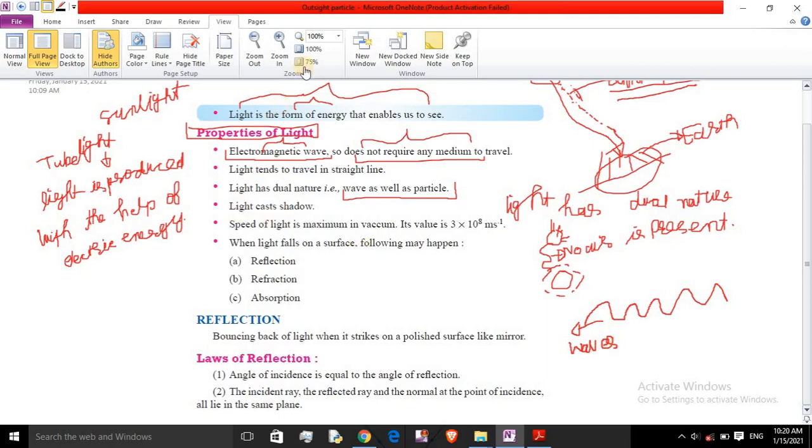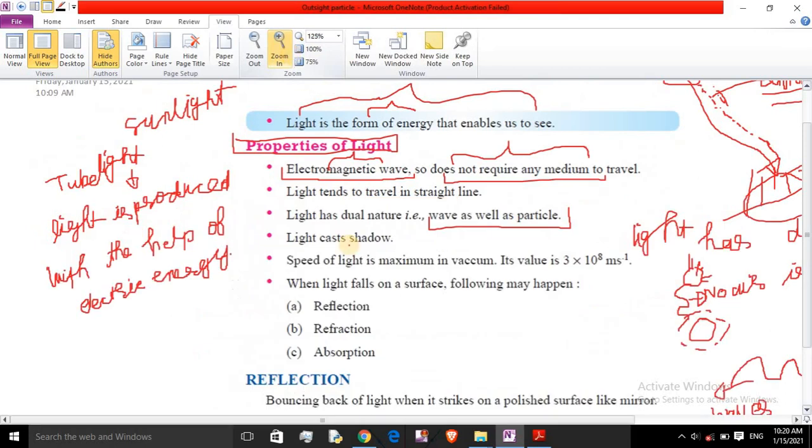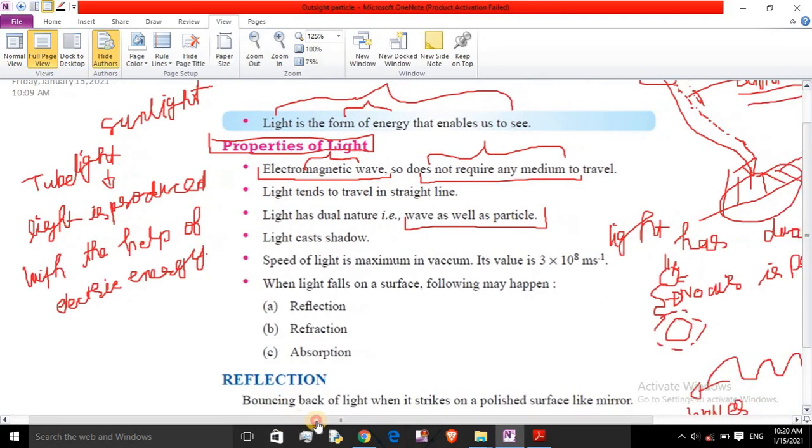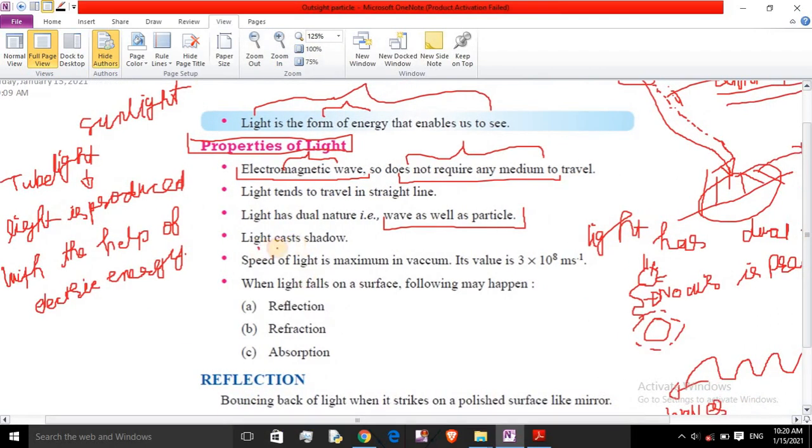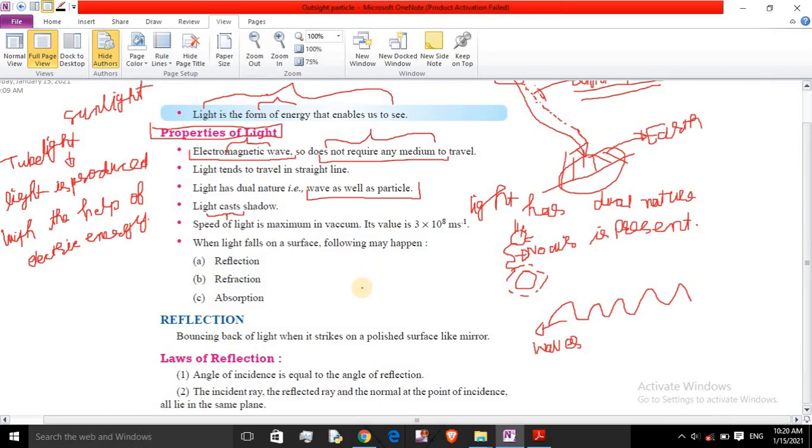Light casts shadows. What does it mean? Our shadow is formed. Suppose this is a light source, and light is coming.